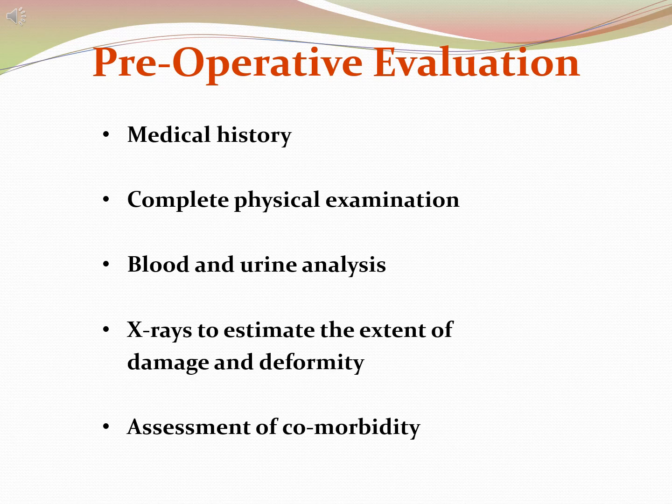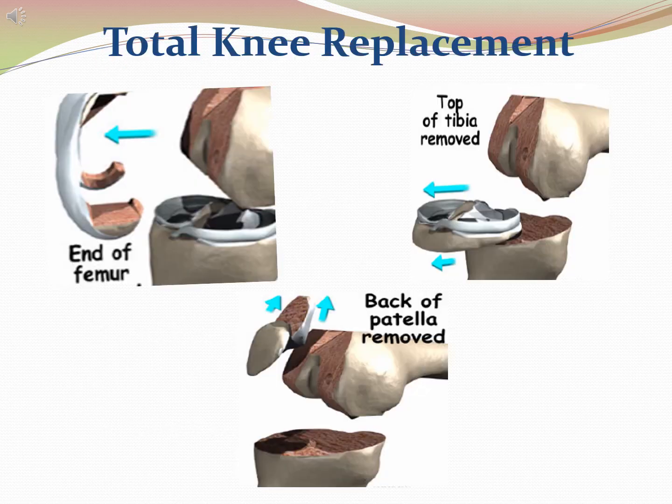Before doing total knee replacement, pre-operative evaluation is very important. Take a proper medical history, complete physical examination, blood and urine tests, and X-ray to estimate the extent of damage and deformity. Assessment of comorbidity is a must. Coming to the total knee replacement. Total knee replacement is a last surgical option.